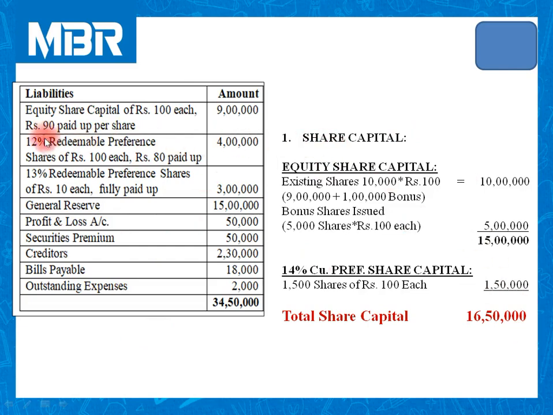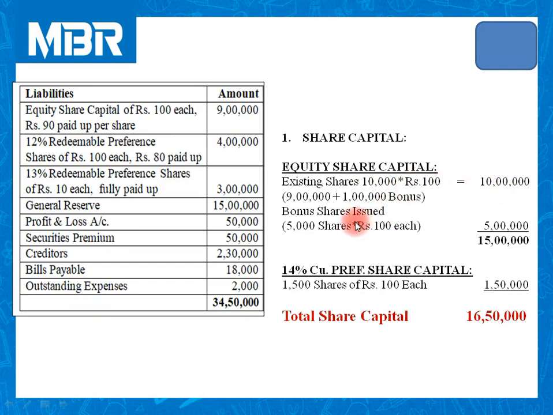Let us calculate. Equity share capital of rupees 100 each, 90 rupees paid up per share. Total 9 lakhs. In these 9 lakhs, we have added rupees 1 lakh as bonus. So now these shares are fully paid up. 10,000 shares multiplied by 100 rupees, so it's 10 lakhs.